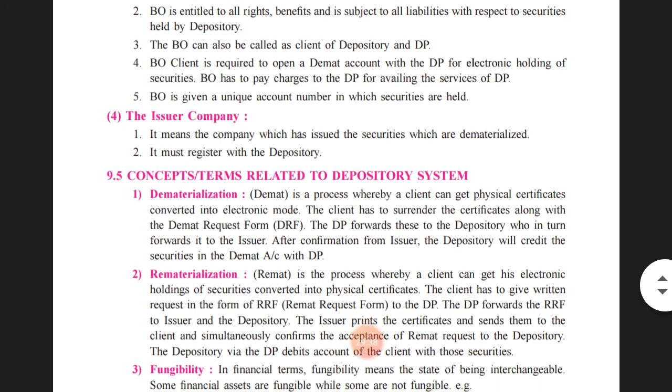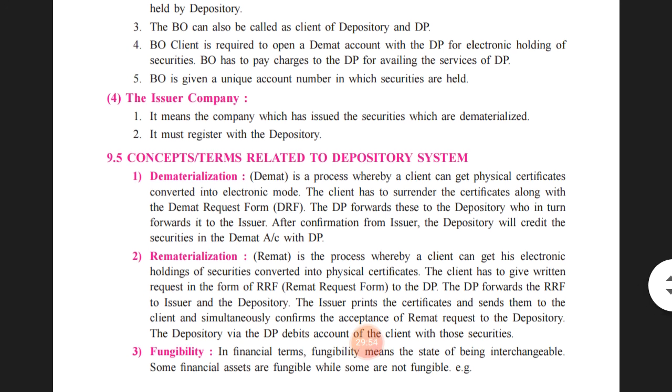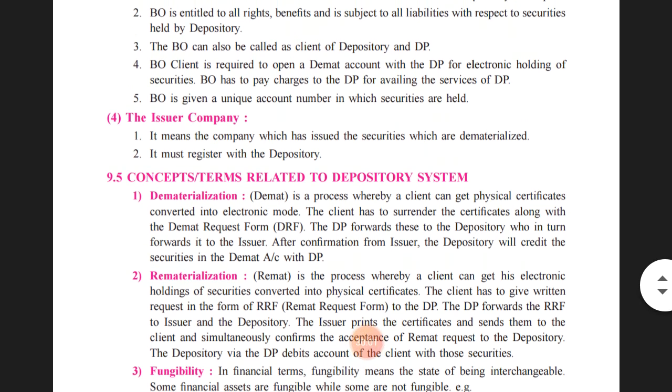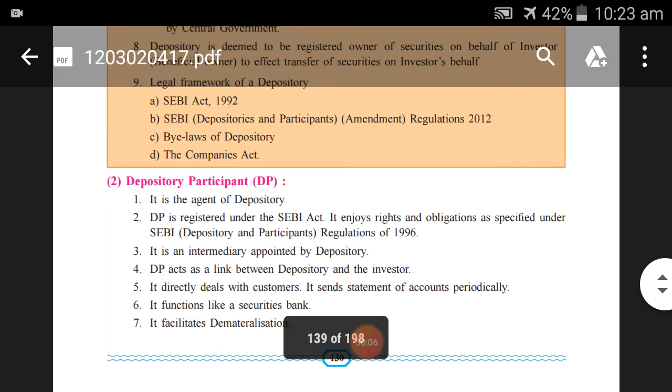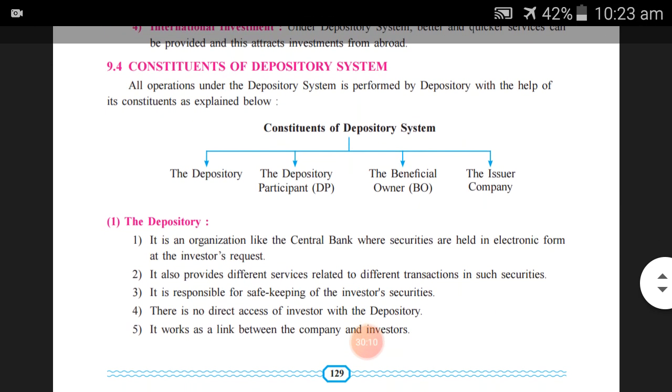The fourth one, we can say, is the issuer company. It means the company which has issued the securities in the dematerialized form. And the second point is that it must be registered with the depository. So all those companies who want to issue securities in the dematerialized form have to get themselves registered under the depository system. So these are the four constituents of the depository system.